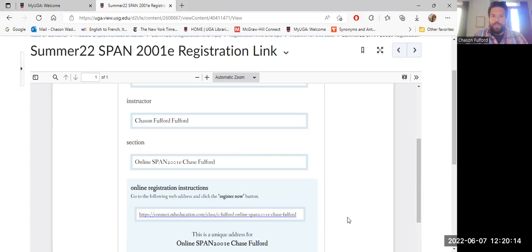However, I understand at the beginning of every semester, the summer, whatever the case may be, there could be times where you're wanting to hold off or postpone purchasing your materials, especially if you're still trying to find out if you want to stay in the course. The neat thing about Connect is that you have a free 2-week period. Even if you fully intend to continue on in the course, but you want to take some time before you make that purchase, go ahead and sign up for that 2-week free period.